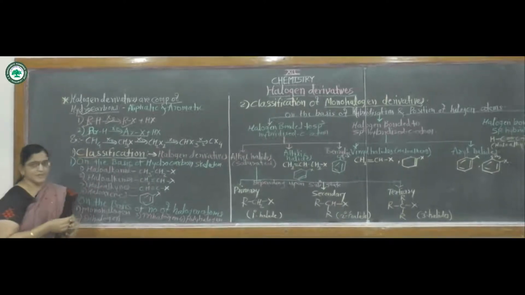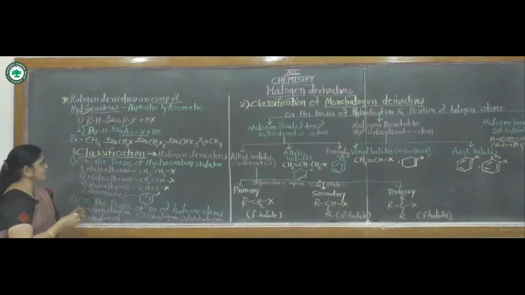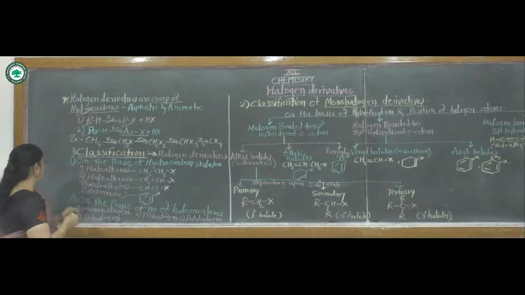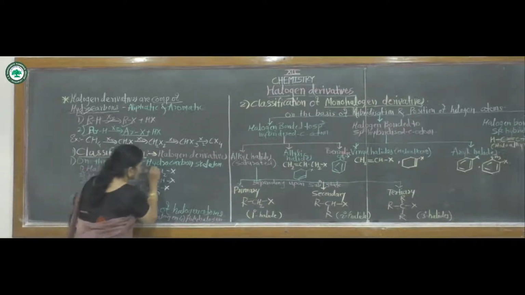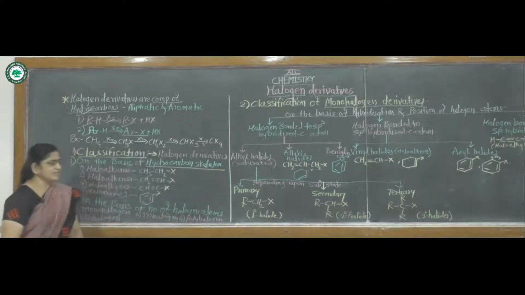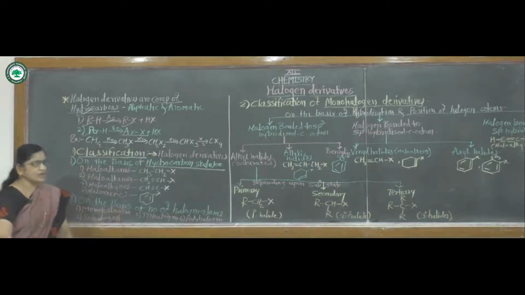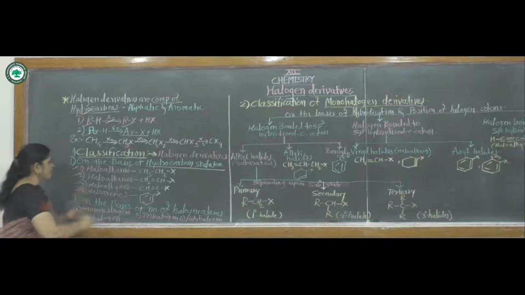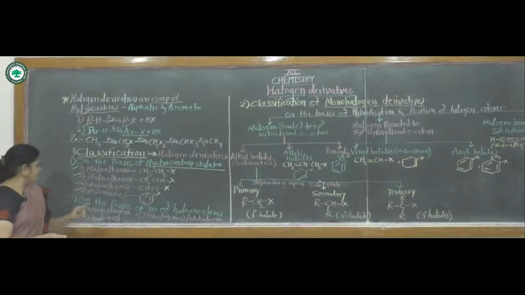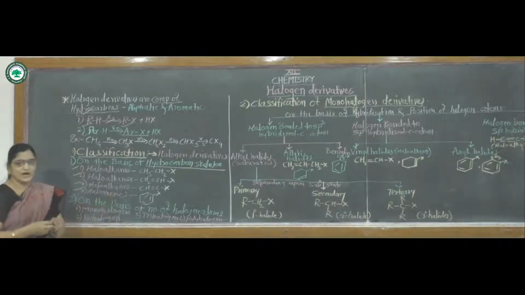Then classification of these halogen derivatives. First, these are classified on the basis of hydrocarbon skeleton. That means these are classified into 4 types: first, haloalkanes, second, haloalkenes, third, haloalkynes, and fourth, haloaryls.